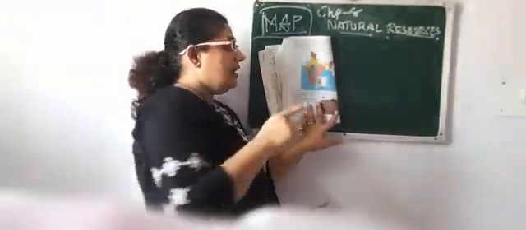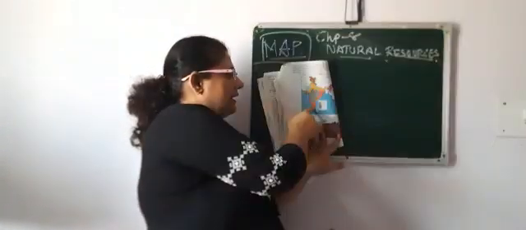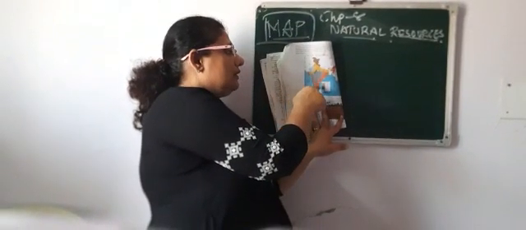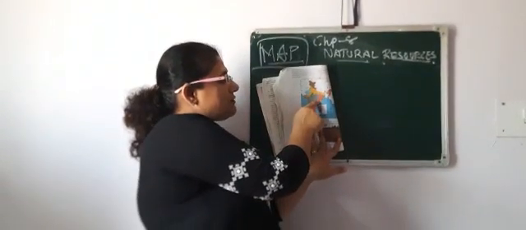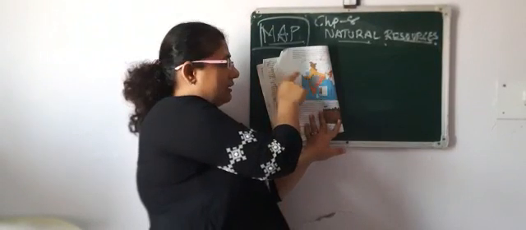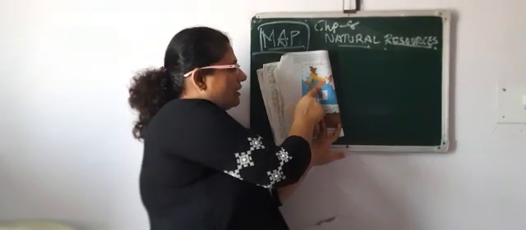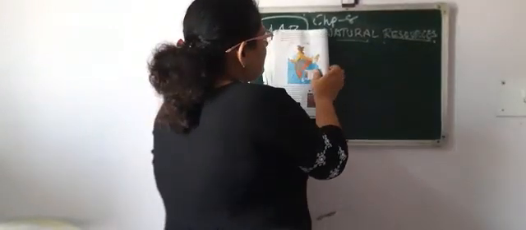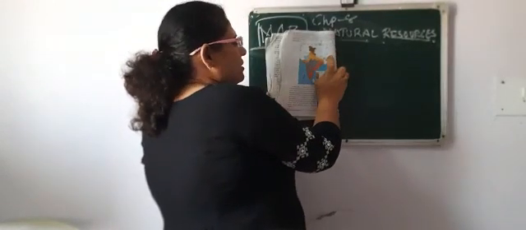Then red soil. Red soil also you will find in a very large area, right? Kerala is there, Tamil Nadu is there, Karnataka is there. Telangana is there. These are all the places where red soil is found. Odisha is there. Chhattisgarh is there. Sorry, not Haryana, Chhattisgarh is there. So these are all the places where red soil is found. You can write any region. Part of the northeastern part is also there where you will find red soil.